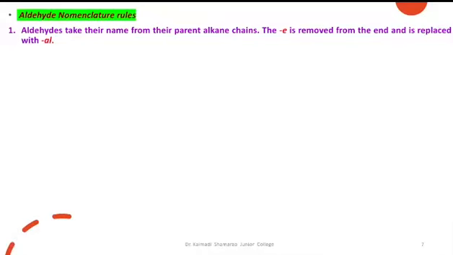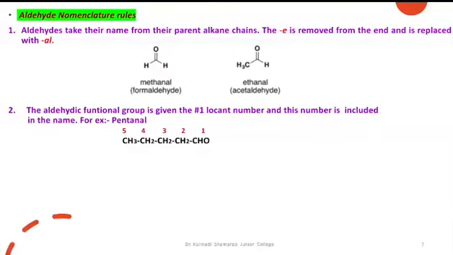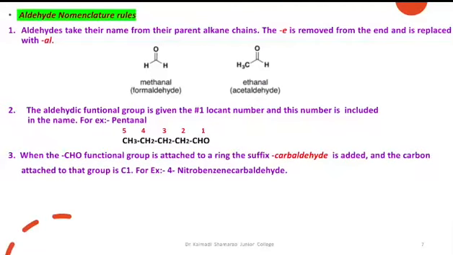Now let's talk about IUPAC nomenclature rules for aldehydes. Aldehydes take their name from their parent alkane chain. The e is removed from the end and is replaced with al. For example, methanal, ethanal, etc. The aldehydic functional group is given the locant number 1 and this number is included in the name. For example, pentanal. When the CHO functional group is attached to a ring, the suffix carbaldehyde is added and the carbon attached to that group is carbon 1. For example, 4-nitrobenzenecarbaldehyde.